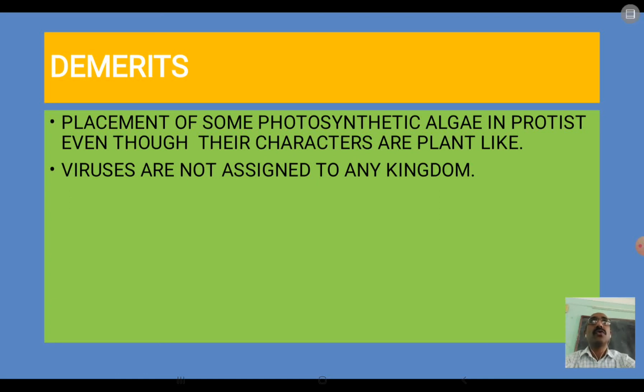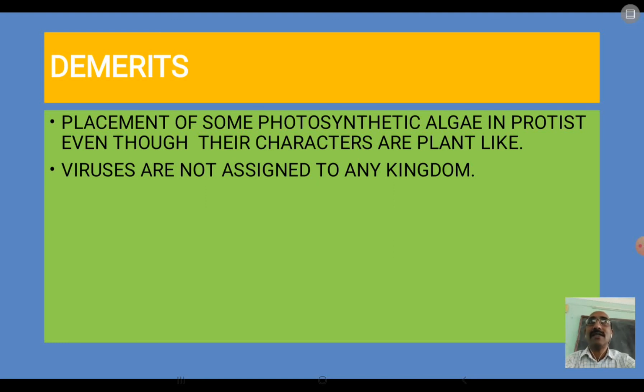Okay. So, today what did we learn? We learnt about the 5 kingdom system of classification, how the living organisms have been categorized into different kingdoms, into different groups on the basis of certain basic characters, like whether they are unicellular or multicellular, whether they are prokaryotic or eukaryotic, whether they are autotrophic or heterotrophic.